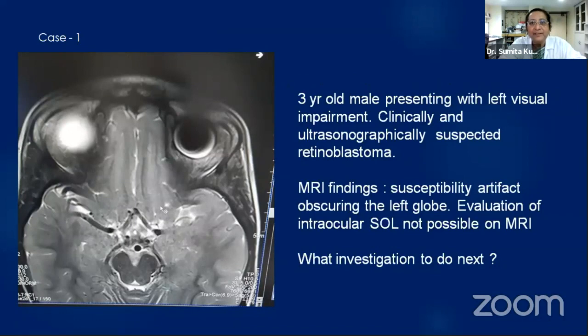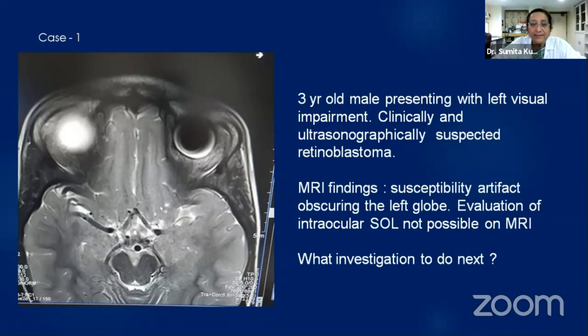This was a 3-year-old male presenting with left visual impairment. Clinically and ultrasonographically, he was suspected of a retinoblastoma. Of course, he was sent for an MRI of brain and orbits with contrast. MRI showed a large susceptibility artifact obscuring the left globe. You can see it here. Evaluation of the intraocular contents was not possible on MRI because of this artifact.